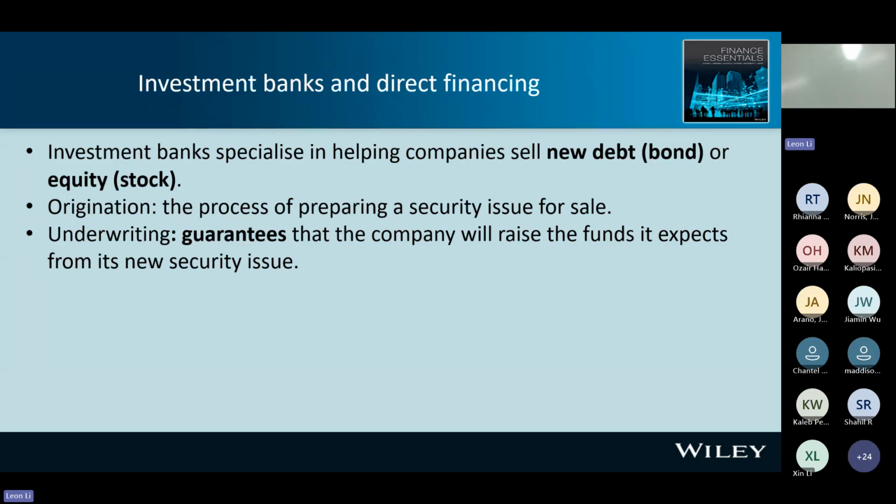So let me discuss the investment bank and underwriting further. When a company issues a new share or new bond in the market, they will need help from an investment bank. Investment banks provide two services. One, origination. Here is an example. Think about you are a company manager. Your company will have a new product or new project, right? And you want to raise money. You issue shares or issue bonds. Then you have something to do.